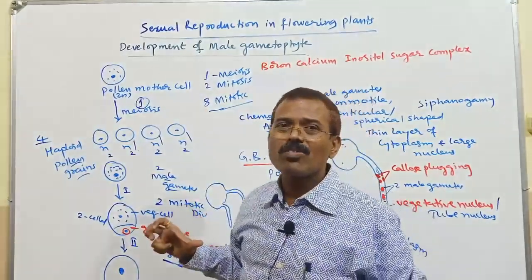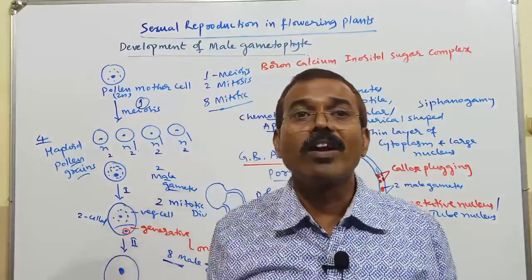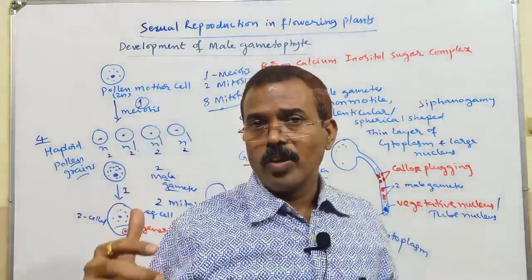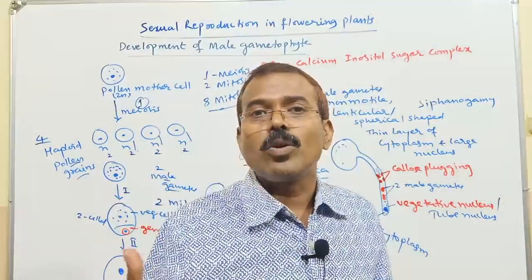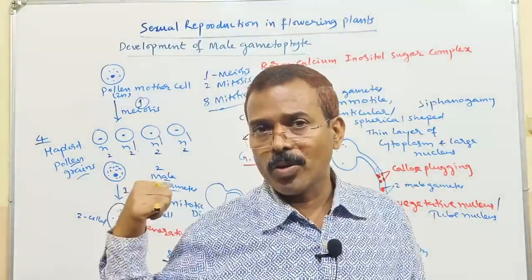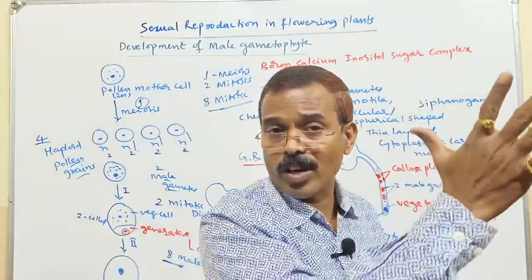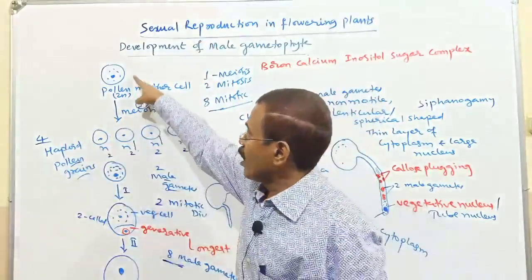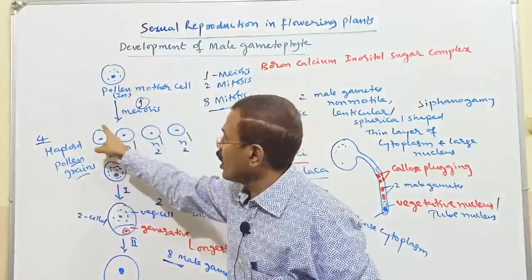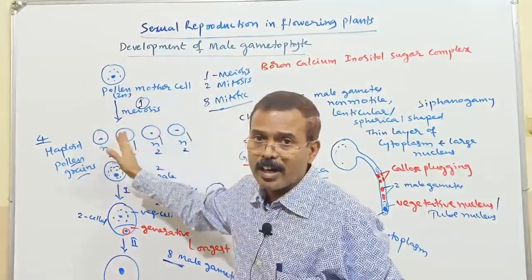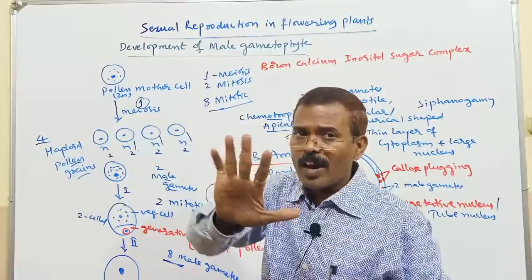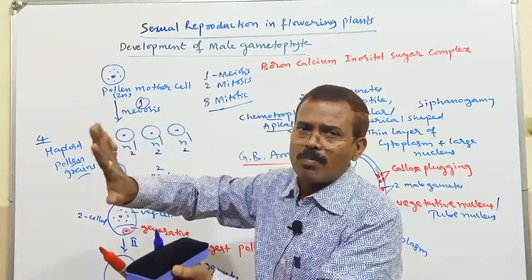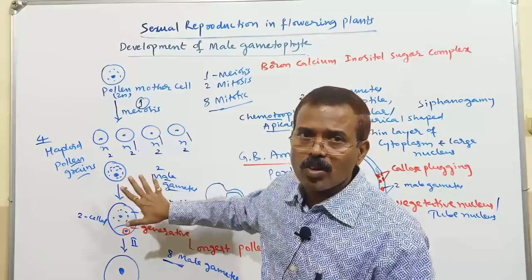So these things you have to remember mainly from the NEET point of view. On this you may expect a NEET question. So very important, you try to remember Cyperaceae, that you keep it aside. Separately you have to remember, in Cyperaceae, 1 pollen mother cell will produce only 1 functional pollen grain, remaining 3 will degenerate. That is the exception case. The remaining are normal. These things you have to remember.